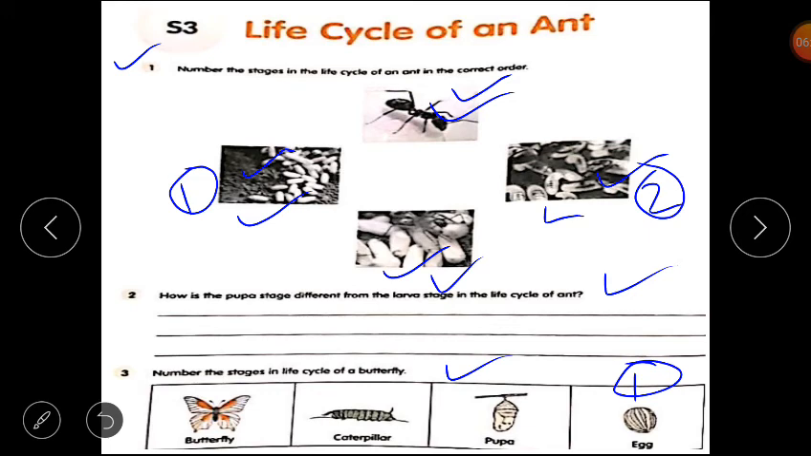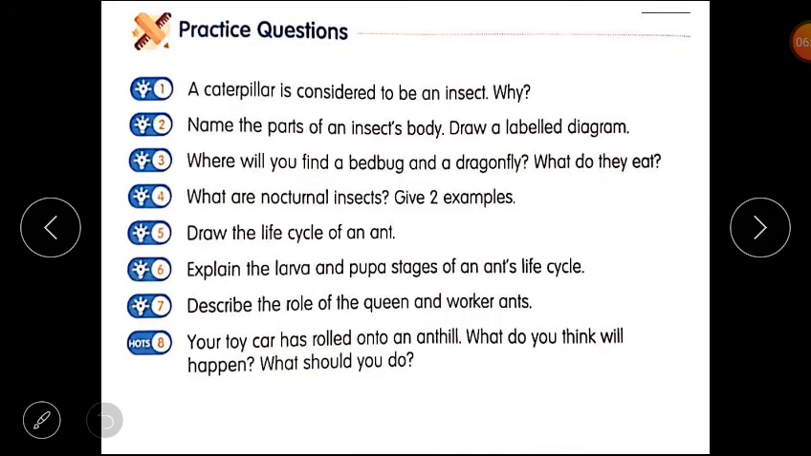Clear? Now it's time for practice questions. You have to do practice questions number 5 and 6. Question number 5 is, draw the life cycle of an ant. So you have to draw the life cycle of an ant. Next one is, explain the larva and pupa stages of an ant's life cycle.